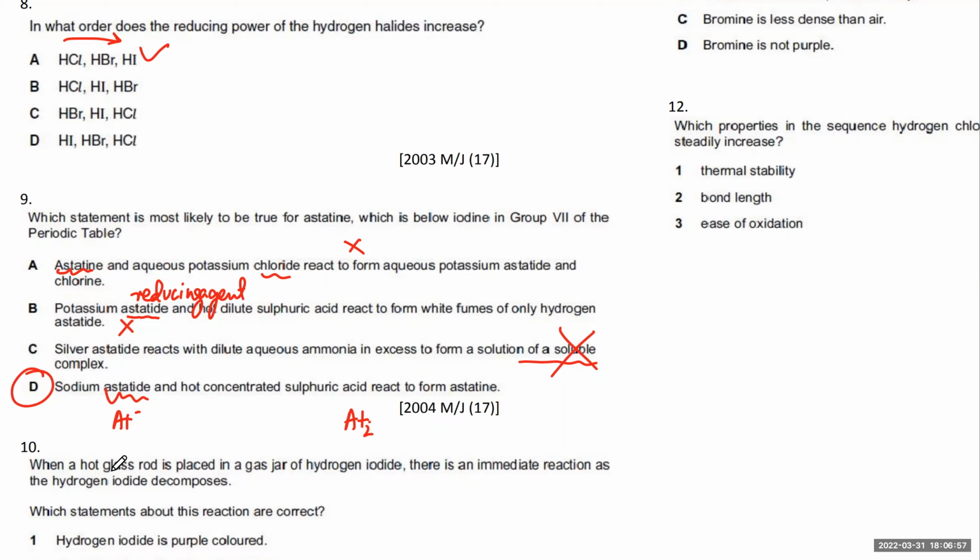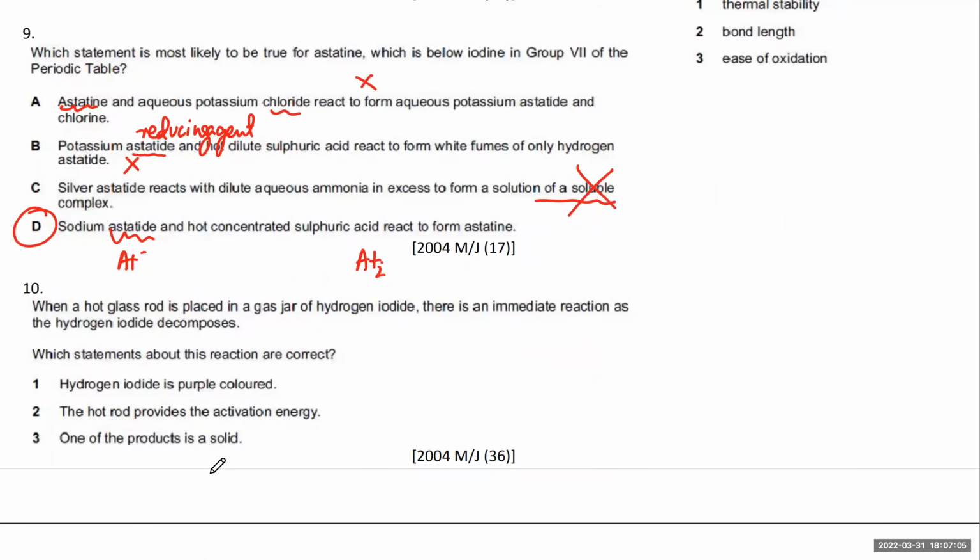The next one is about a hot glass rod placed in a gas cell of hydrogen iodide.